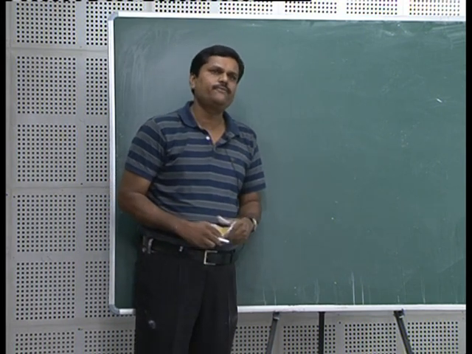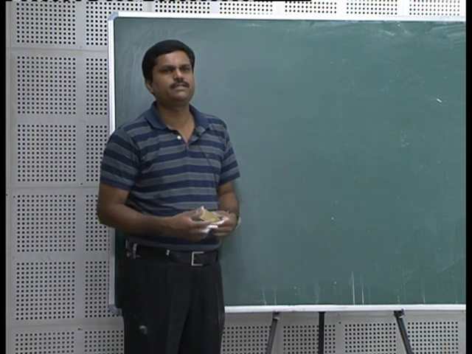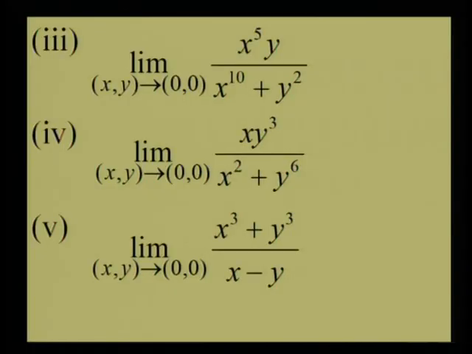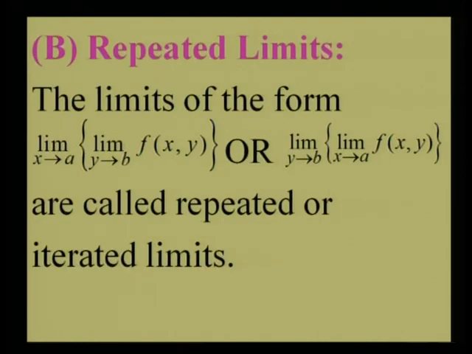Now, in the same way, let us go to the next step and see another method of showing that a limit does not exist, and that is the concept of the repeated limit. As you can see on your screen, I am just reading the definition of the repeated limit. The limit of the form limit x tends to a, y tends to b of f of x comma y, or limit y tends to b, x tends to a of f of x comma y. These two kinds of limits are called repeated limits or iterated limits.